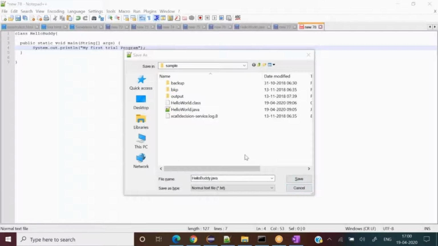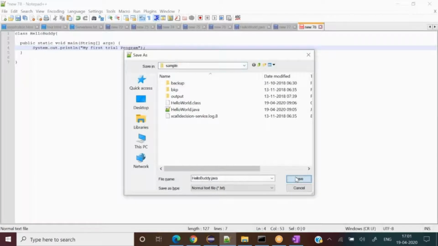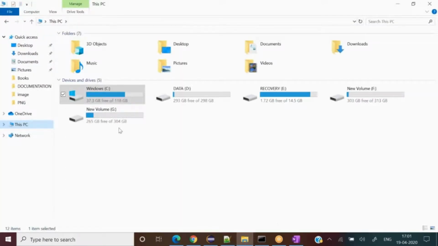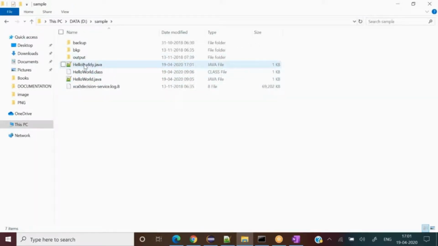So let me save it somewhere, in the D drive samples folder. Okay, I write this program. Now I'll go to the command prompt. I'm not using any IDE, just Notepad itself. I'll run this program. So I'll go to the D drive sample folder and delete those unwanted things here.